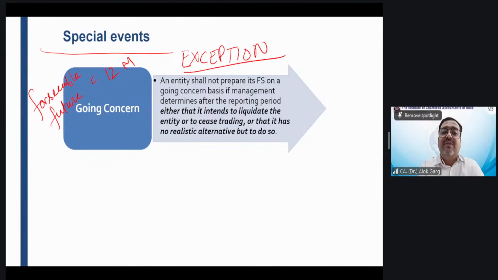While this going concern impact could be a non-adjusting event, because it is happening after the reporting date, it will be treated as an adjusting event, right? And your 31st March financial statement will not be prepared on a going concern basis. Is that clear? Is that clear? Not clear?